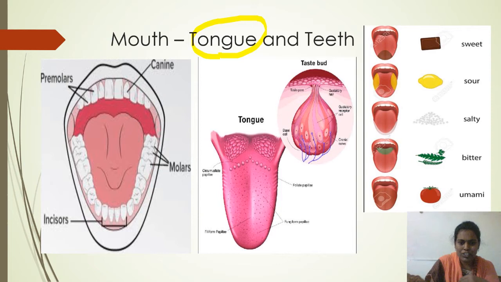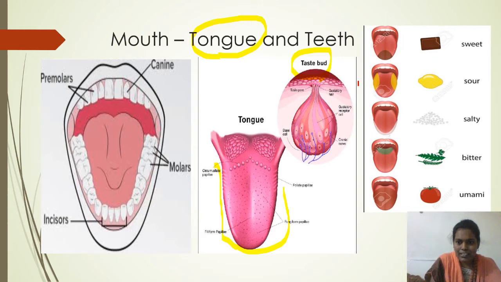Look at the picture here. This is the tongue. It is one muscular organ. The main function of the tongue is identifying the taste, because the tongue surface contains so many taste buds. Because of the presence of taste buds only, we identify the taste of the food.